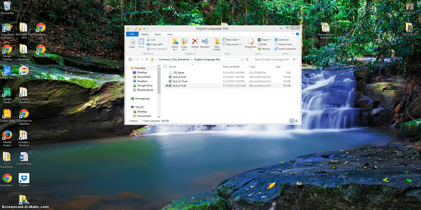Now that we have created our conversion scales, we have looked at an example standard in PowerSchool. Now we're going to look at the template that PowerSource provides for the Common Core standards. And I have downloaded those from the PowerSource website. And I'm going to go ahead and open the ELA for grades K through 5.